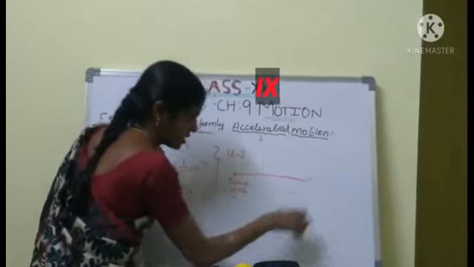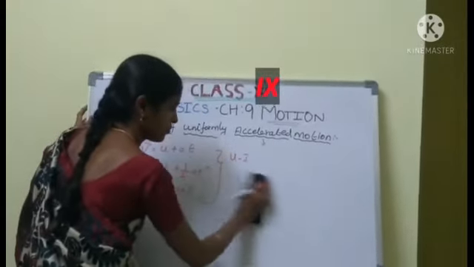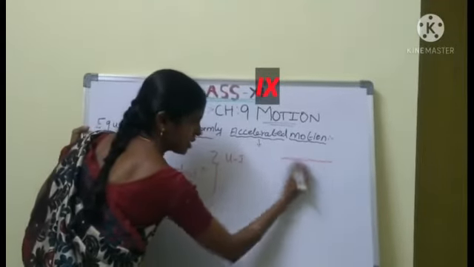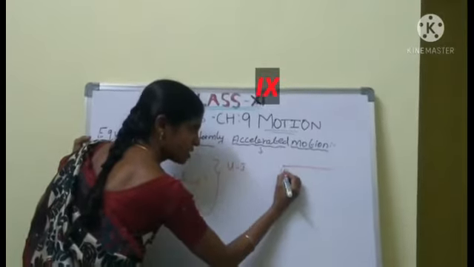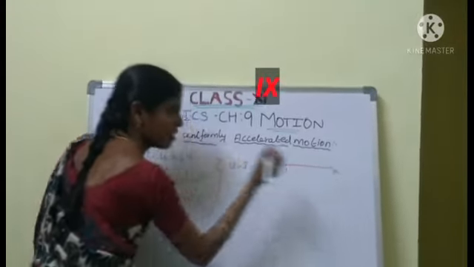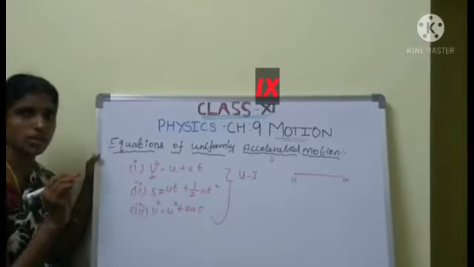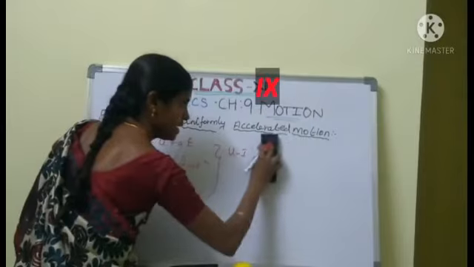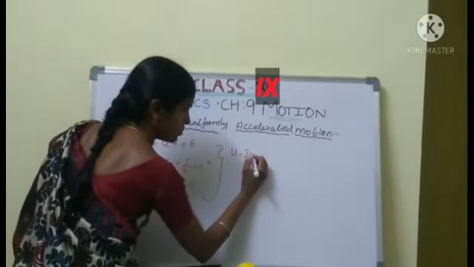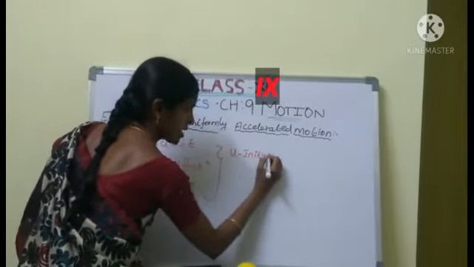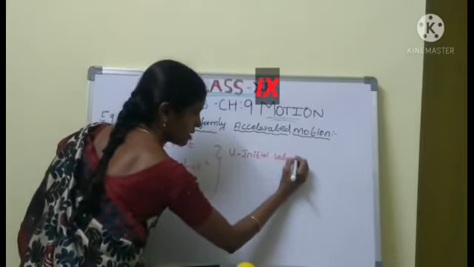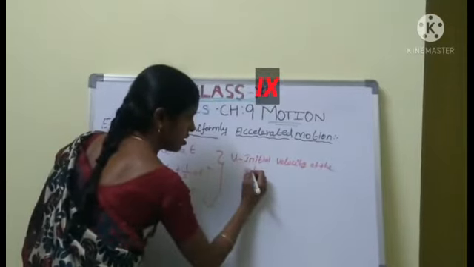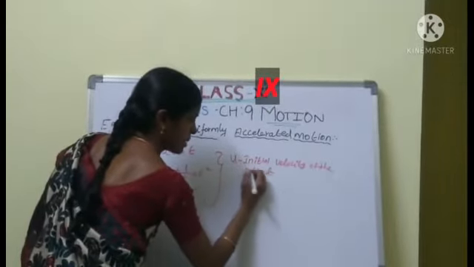Final velocity is here. From here to here, this is the initial velocity of the car. This is the final velocity of the car. Are you clear? So what is meant by u? U is nothing but the initial velocity of the object or body.